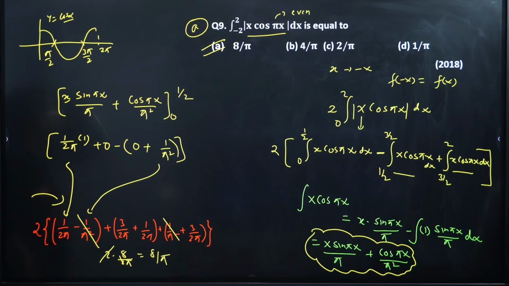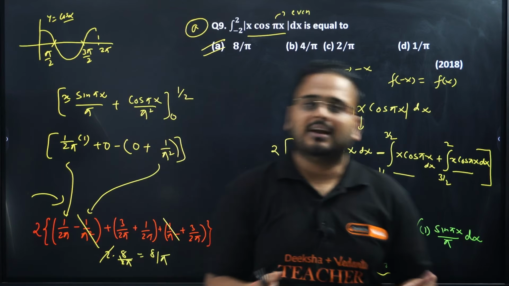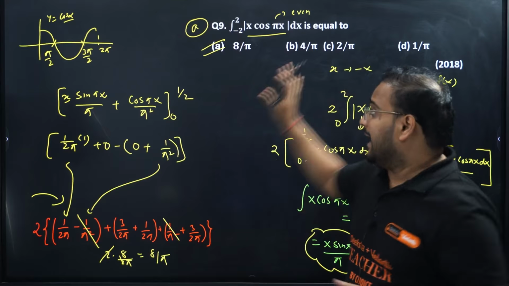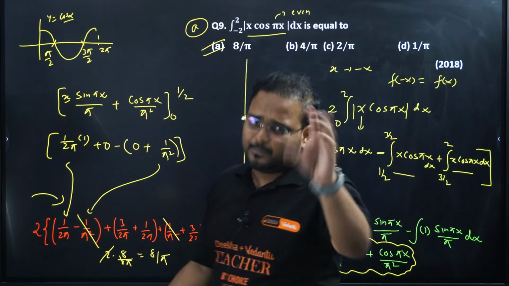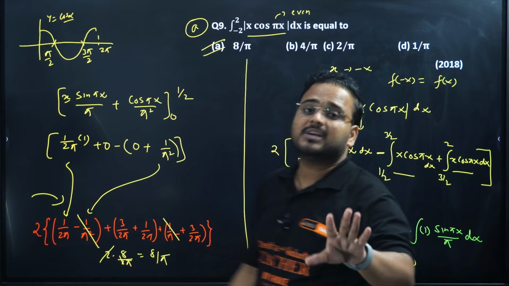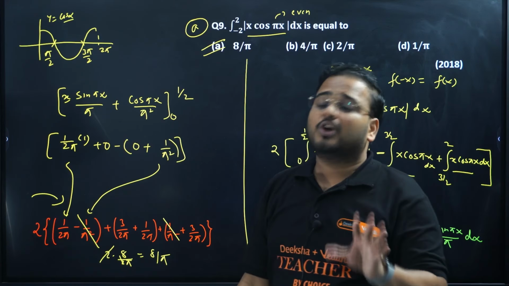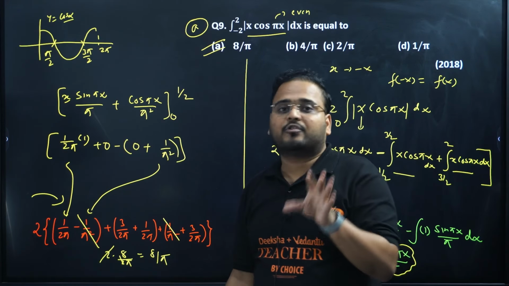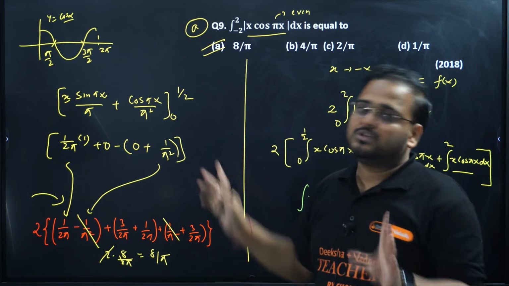Clear? Question number 9 is clear. I told you in the beginning only this question will be a little bit calculative. It'll take 1 to 2 minutes to solve it. I took more time because I had to explain it to you. But if you have practiced this question a couple of times, then you can solve it within 2 minutes. But it will take some time. Because of the nature of calculation, it's a PYQ, so you cannot skip it also. And there will be no trick in this particular question. Unfortunately, you have to do this problem.